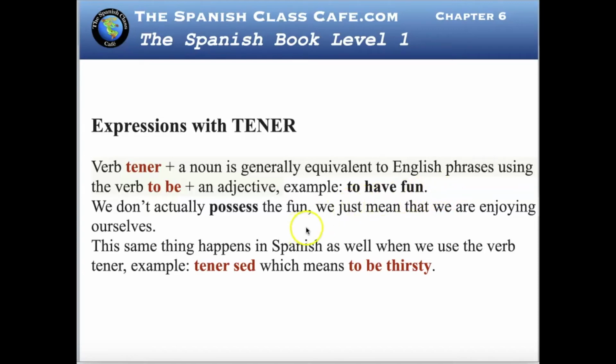It is an expression that tells that you are enjoying yourself, or we are enjoying ourselves. The same happens with Spanish. In Spanish, we have the verb tener, and then we have a noun. It doesn't mean that we possess the thirst, but it means that we are thirsty, or to be thirsty. Tener sed is to be thirsty.